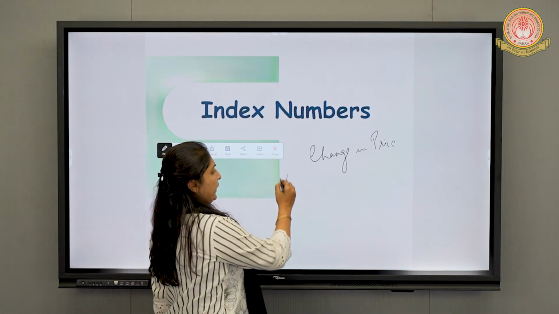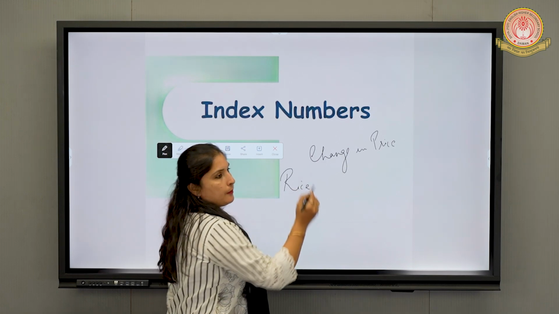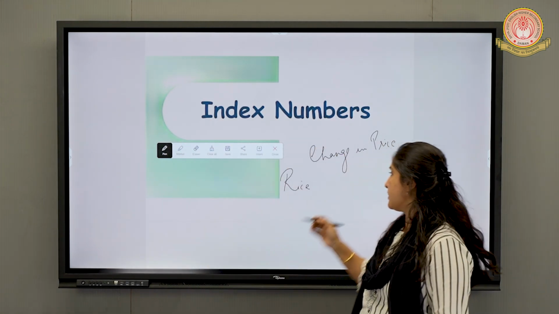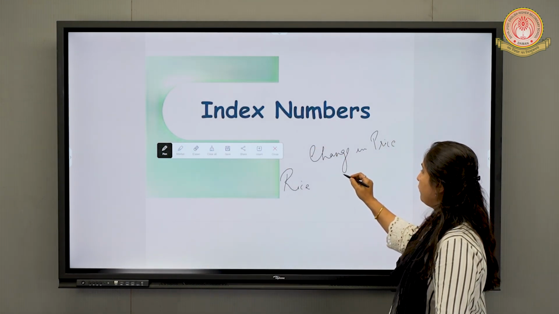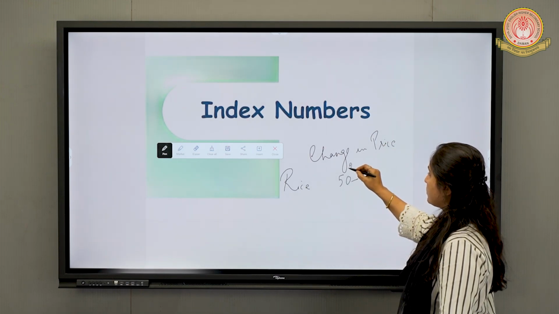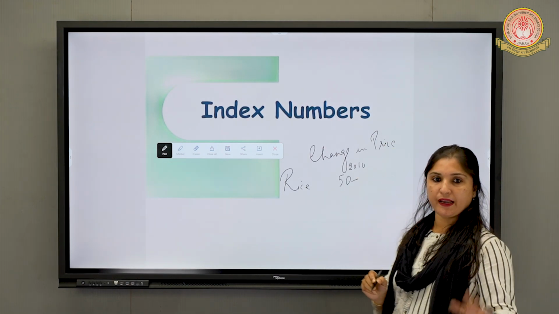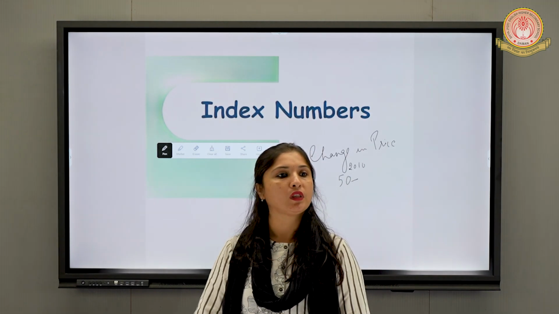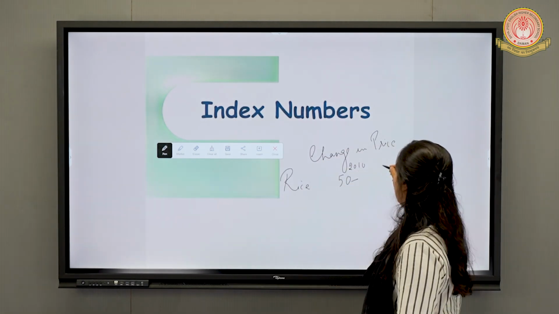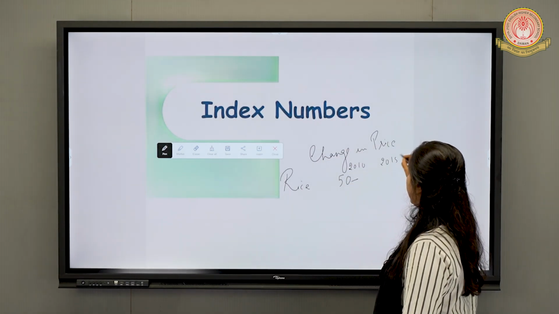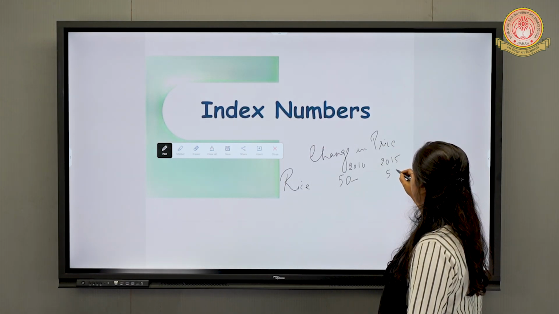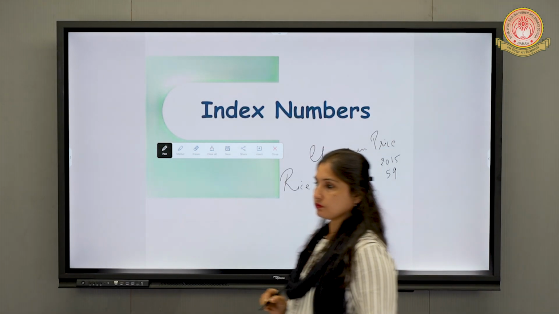Suppose we take an example of rice. Suppose the price of rice was 50 rupees per kg in the year 2010. By the year 2015, the price rose to 59 rupees, suppose.